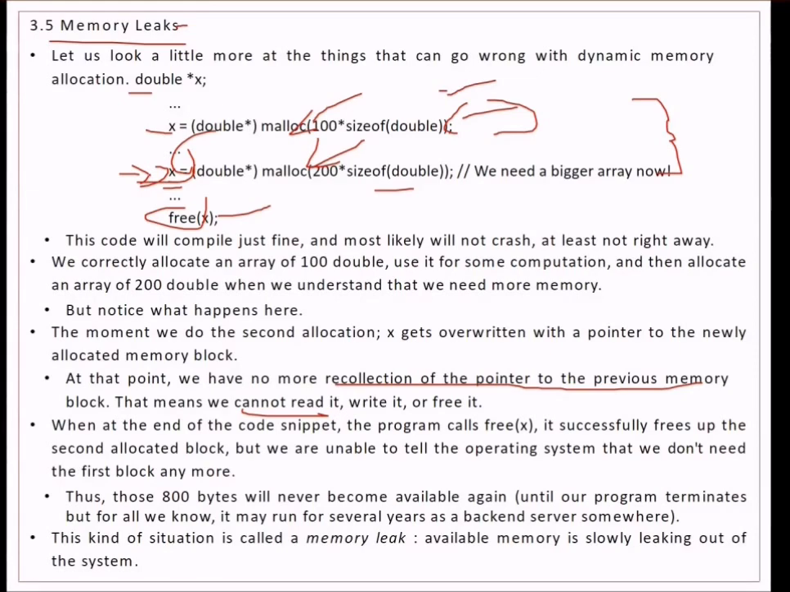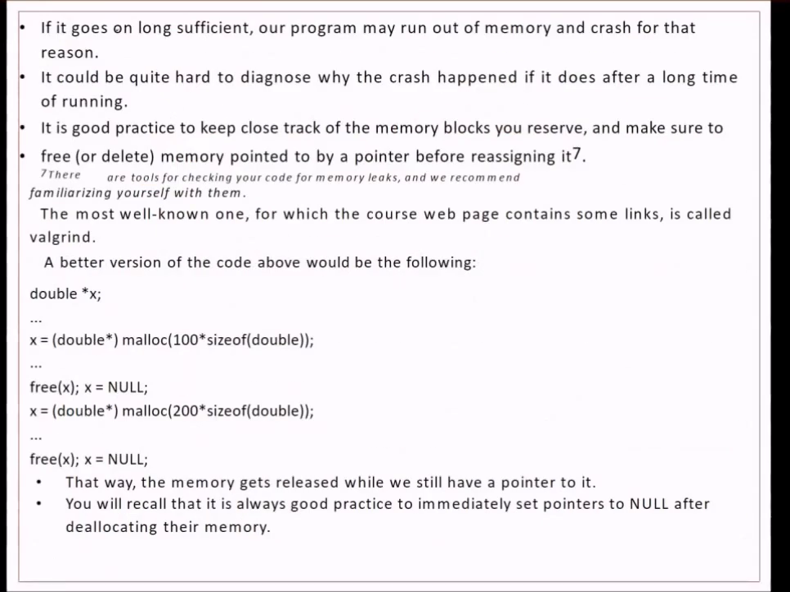Available memory is slowly leaking out of the system. If it goes on long enough, as I said, for years, a program may run out of memory and crash for some reason which we don't know. So the diagnosis is also very difficult, because it is running for a long time without any problem. It is a good practice to keep track of the memory blocks you reserve and make sure to free the memory pointed to by a pointer before reassigning it.